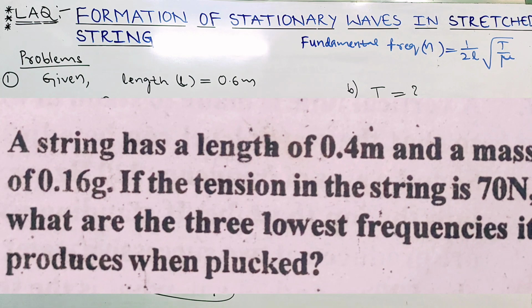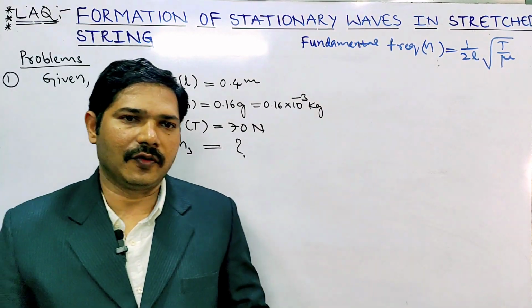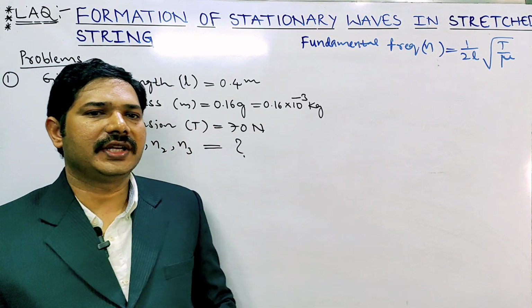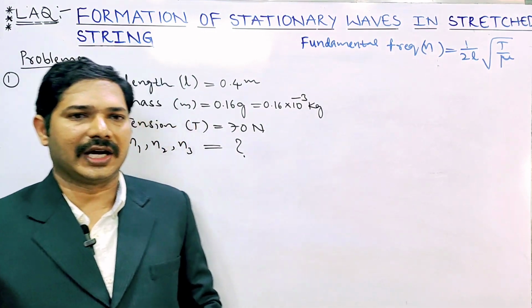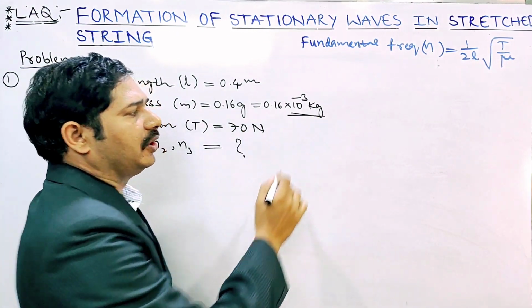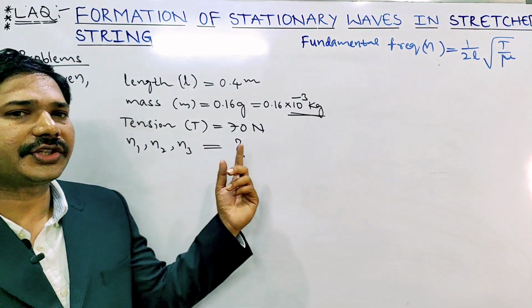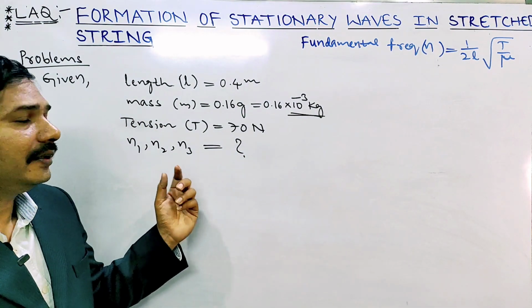Next question you can take. A string has a length of 0.4 meters and a mass of 0.16 grams. If the tension in the string is 70 newtons, what are the three lowest frequencies it produces when plucked? The length of the string is 0.4 meters, and the mass is given in grams, 0.16 grams. Here we convert to kilograms: 1 gram is 10 to the power of minus 3 kilograms. And the tension in the string T is 70 newtons. And what they are asking?